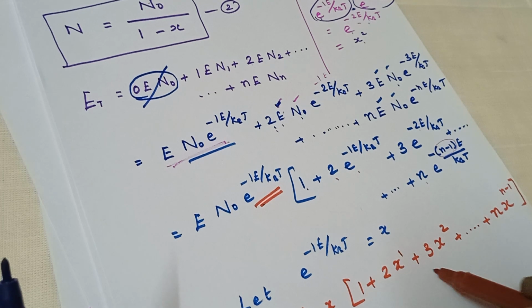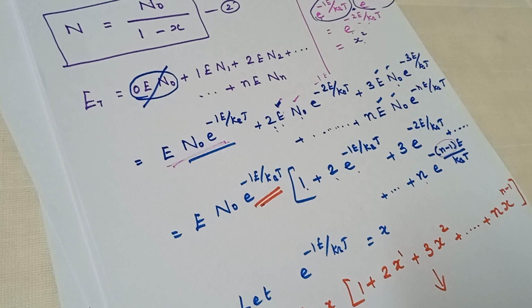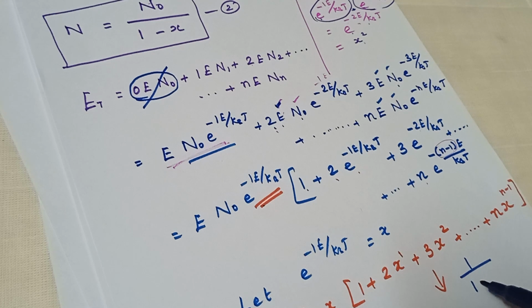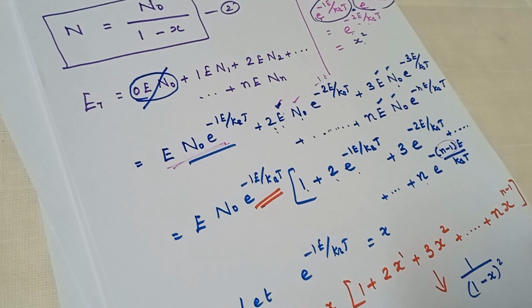This can be taken as 1 divided by 1 minus x the whole square. Finite geometric series: 1 plus 2x plus 3x square plus 4x cube till n into x power n minus 1 is taken as 1 divided by 1 minus x the whole square.